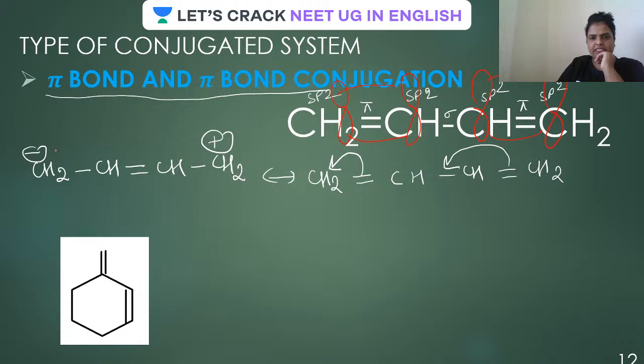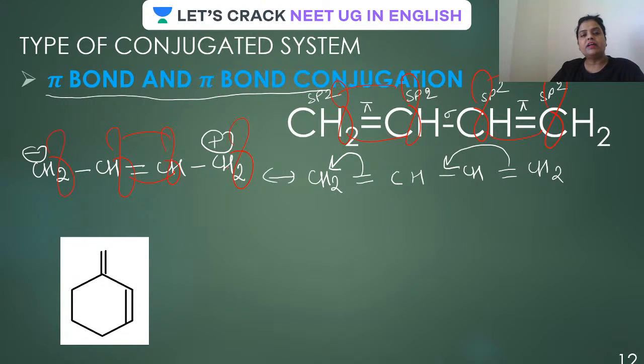In this case, what is happening, guys? Both the electrons are shifted over here, and here the bond is forming like this. This is an empty one. The plus charge means an empty p orbital. So this is what we actually mean by delocalization.